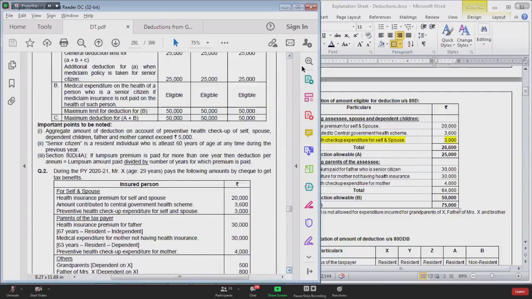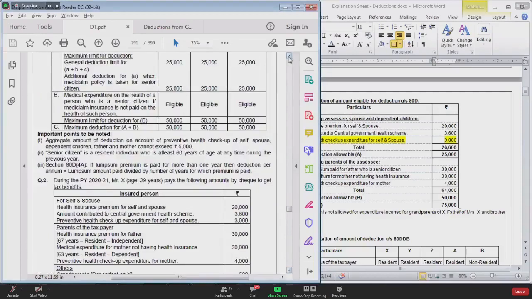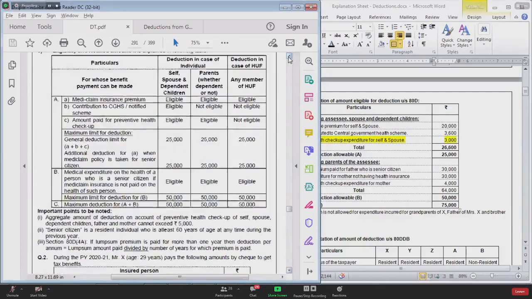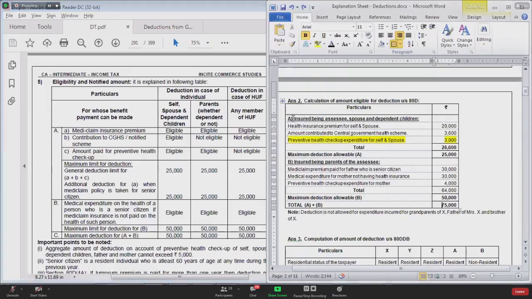In the solution sheet, let me change the serial number. Let me make this as 1. This is group 1. This is group 2. Let me make it as 1 plus 2, so that you don't get confused with A and B.